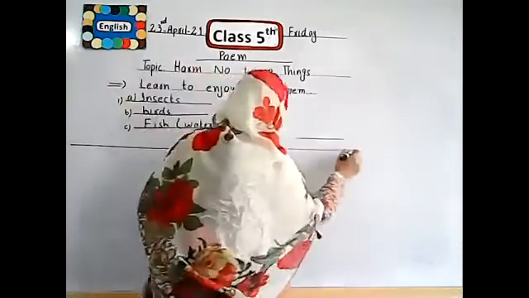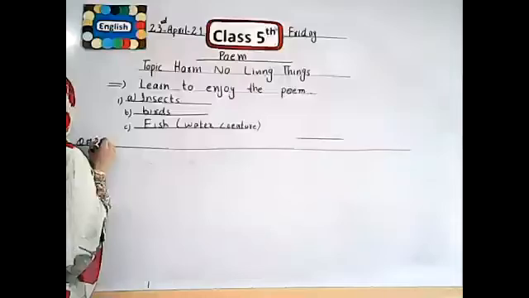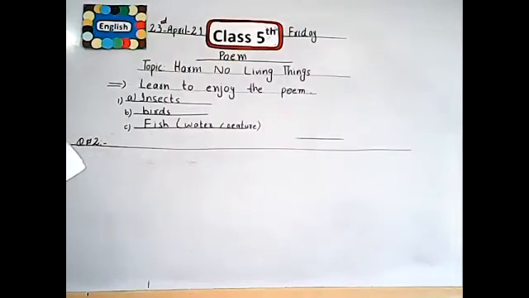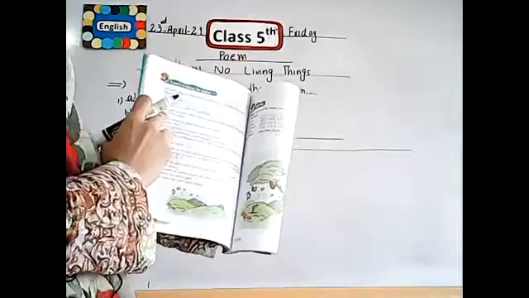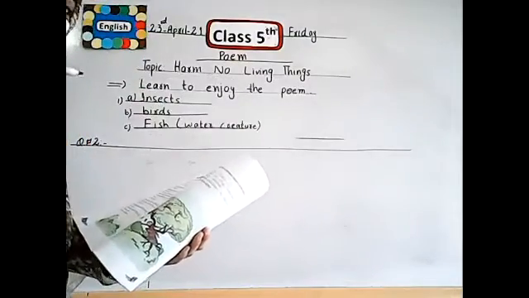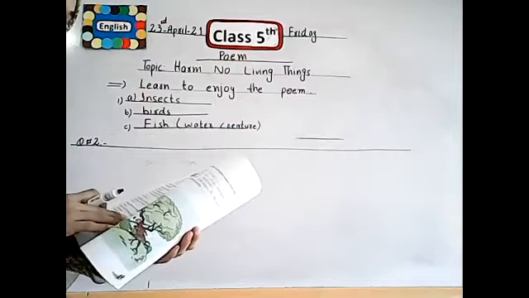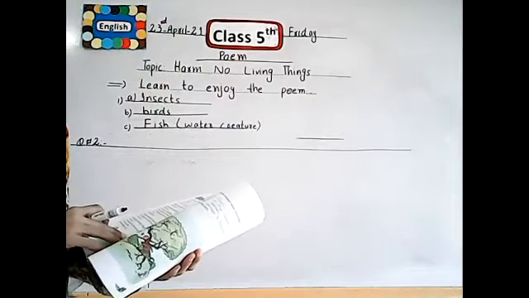Now I start writing question number 2. Question number 1 we have done in our book, and question number 2 we write in our copies. Question number 2 is this: What does the poet mean when he says "provided plants"? Provided by whom, for what?